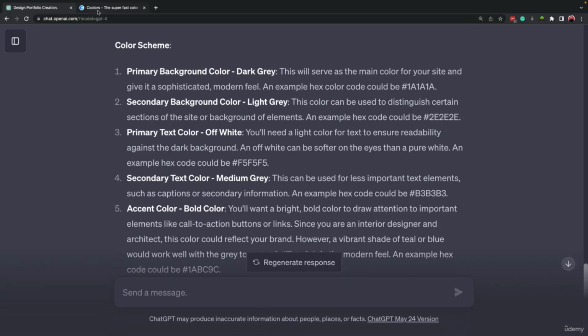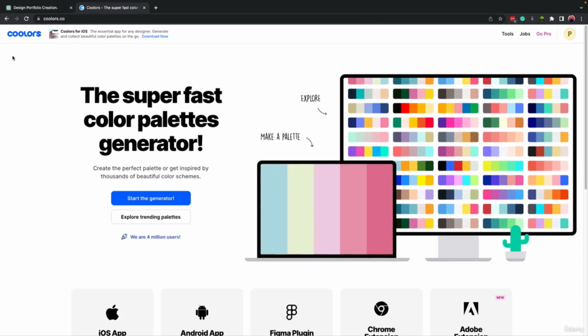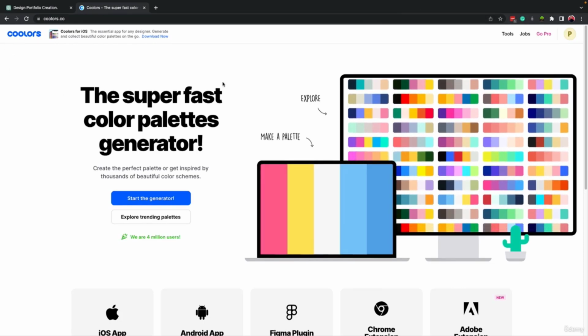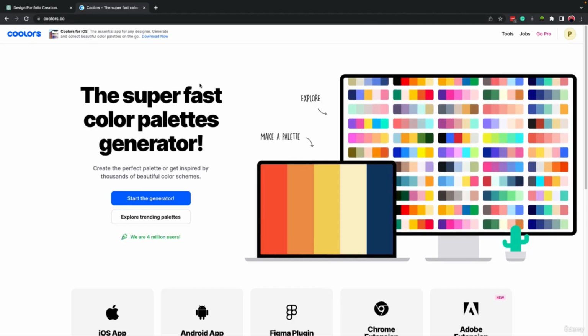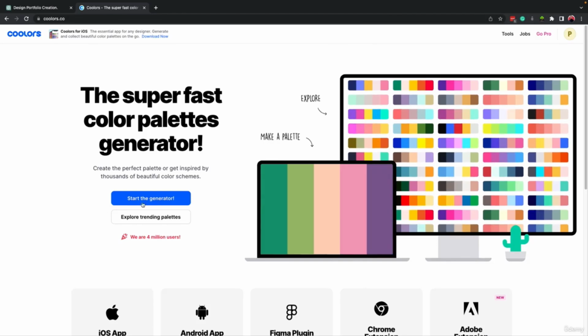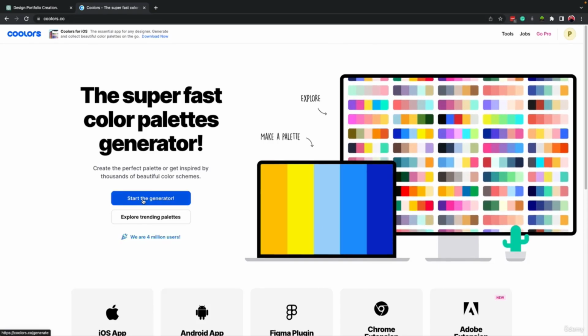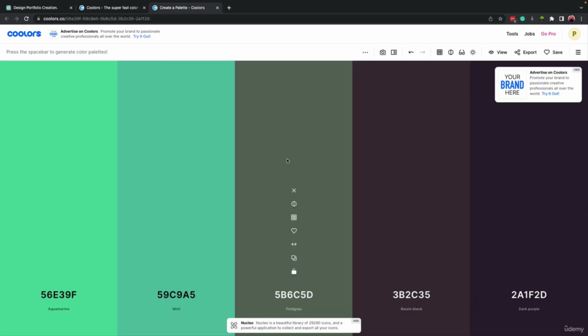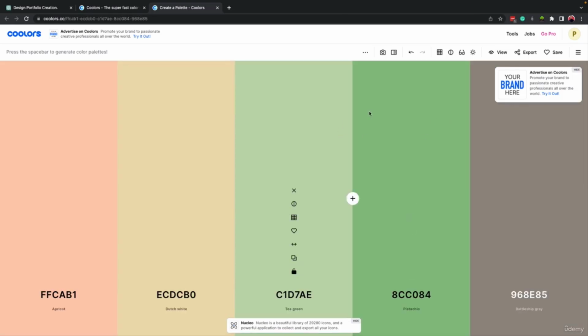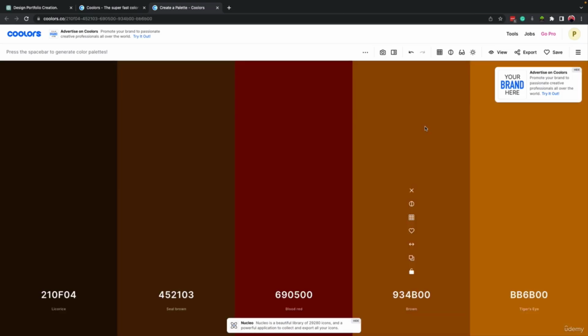Now, there is a website called Coolors, okay? And I will put the link of this website inside the resources of this lesson. It's really helpful. You can come here and click on Start the Generator, right? And every time you press space on your keyboard, it will generate some random colors that usually are a good fit together, okay?